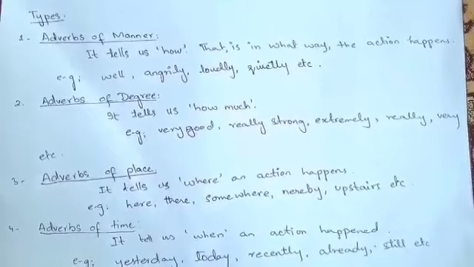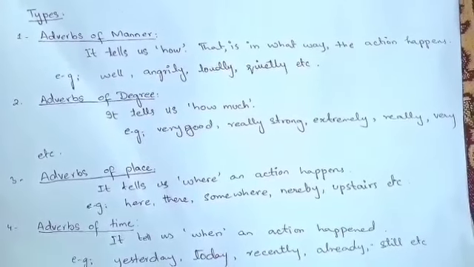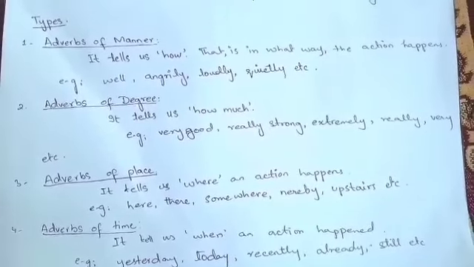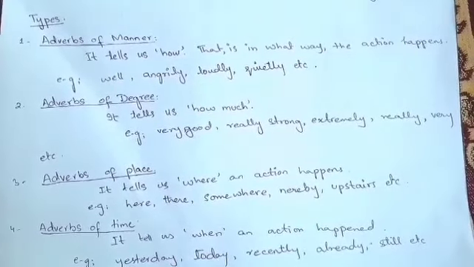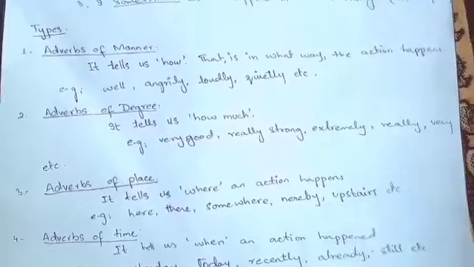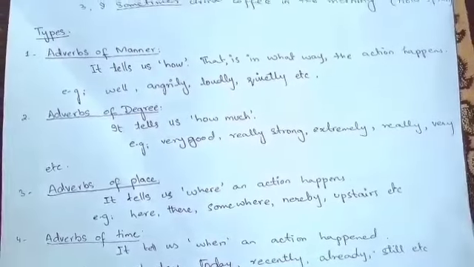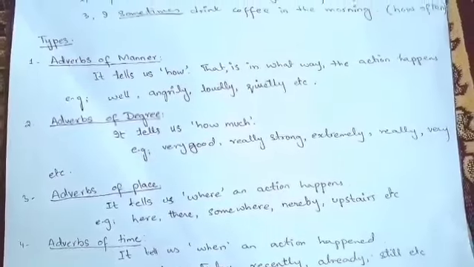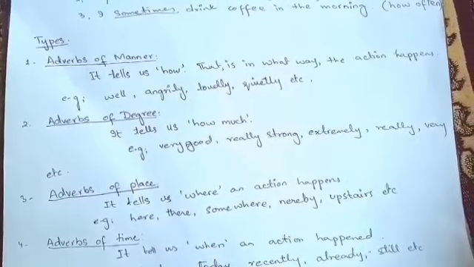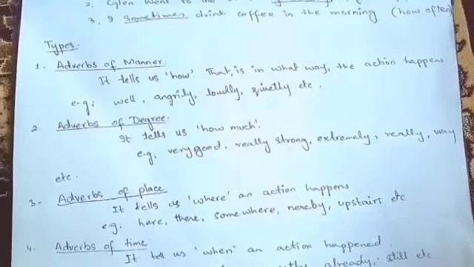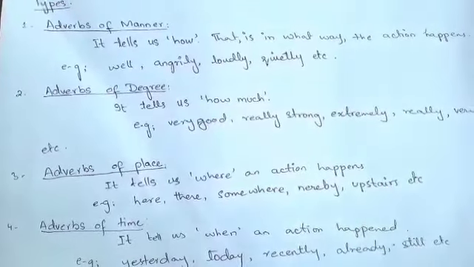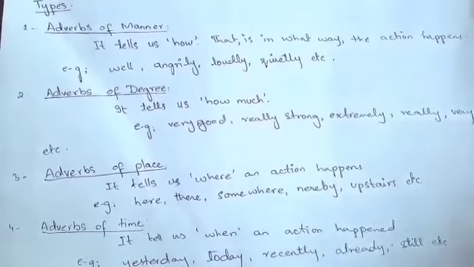Number 1, adverbs of manner. It tells us how an action happens, that is, in what way the action happens. For instance, well, angrily, loudly, quietly. These are the words which show the manner of anything. For instance, he is shouting angrily.